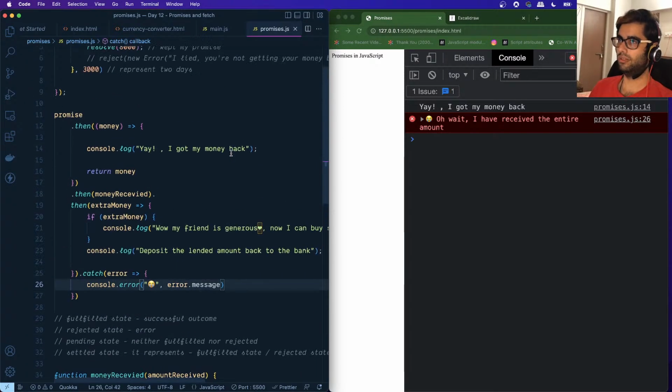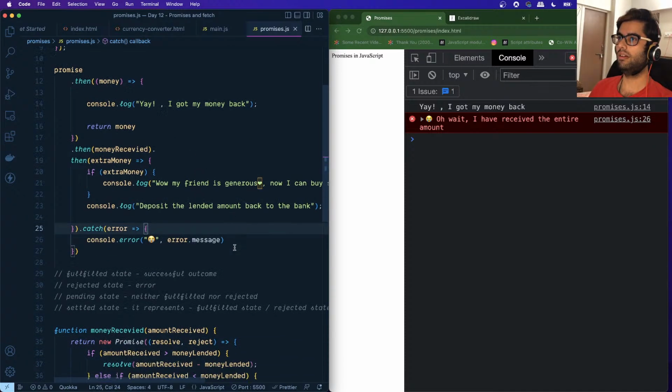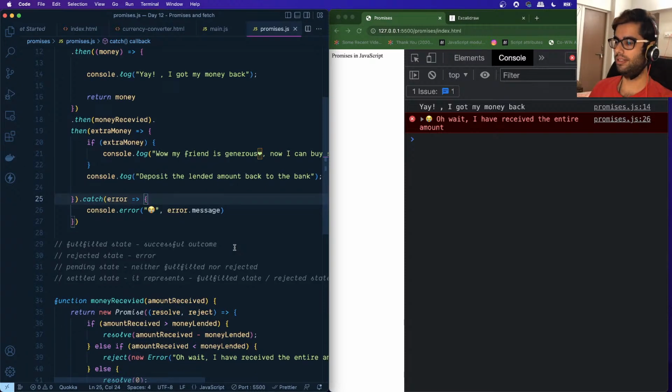So this is how you can chain multiple promises, and this allows you to take more action based on the outcome of one particular action, right? So you can keep on passing the outcome to the next promise, and based on that you can take further actions. Okay, all right. So are there any more?